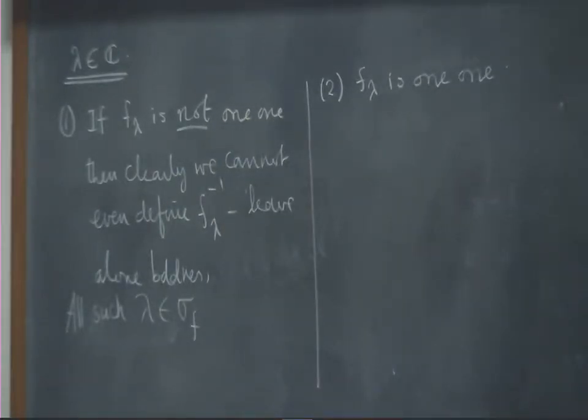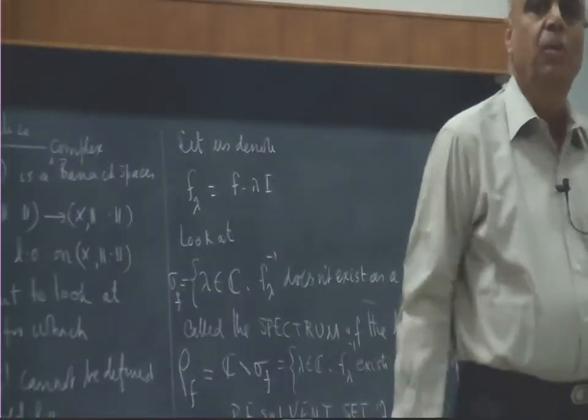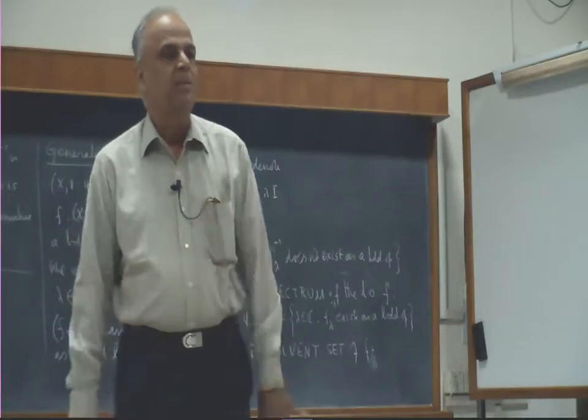Now, F lambda is 1-1, F is bounded, I is bounded, therefore F minus lambda I is bounded, and therefore I have a bounded linear operator which is 1-1. If by chance it is onto, then the open mapping theorem and the bounded inverse theorem will tell us F lambda inverse is bounded.